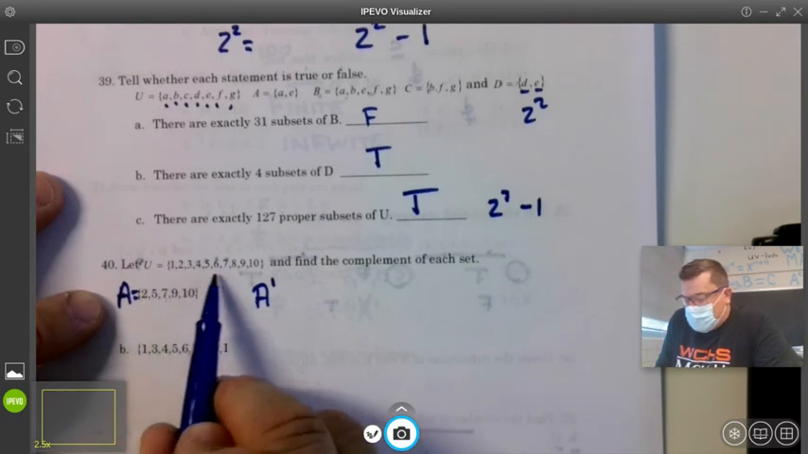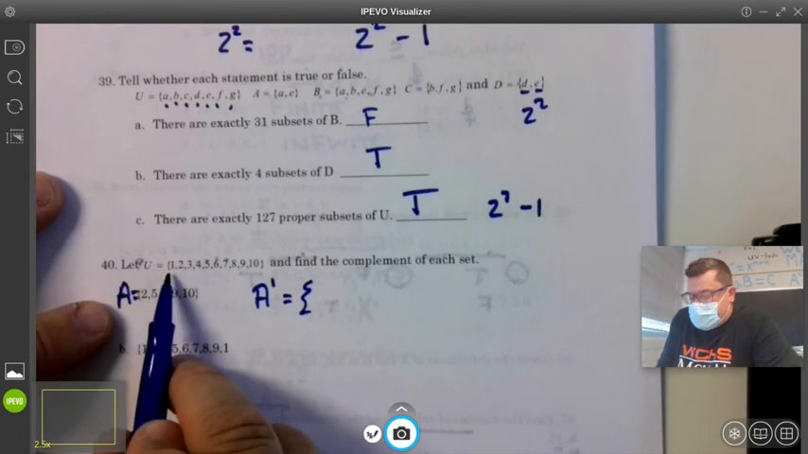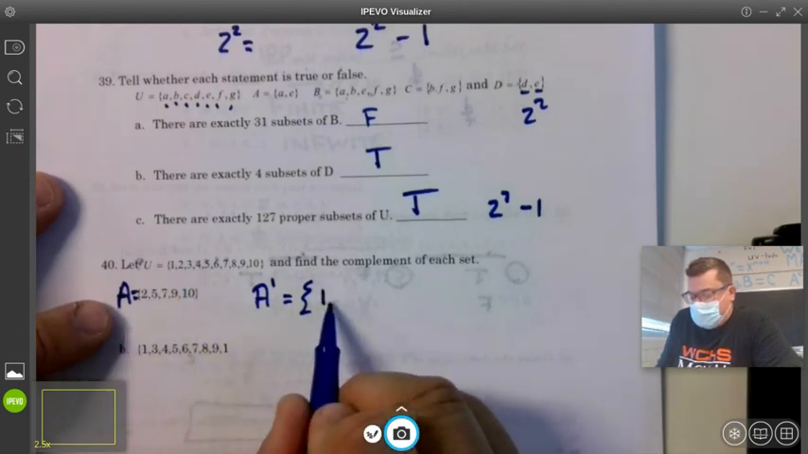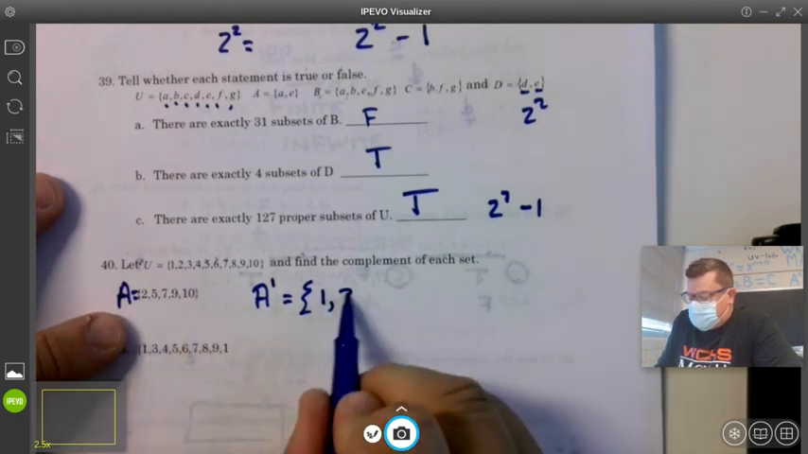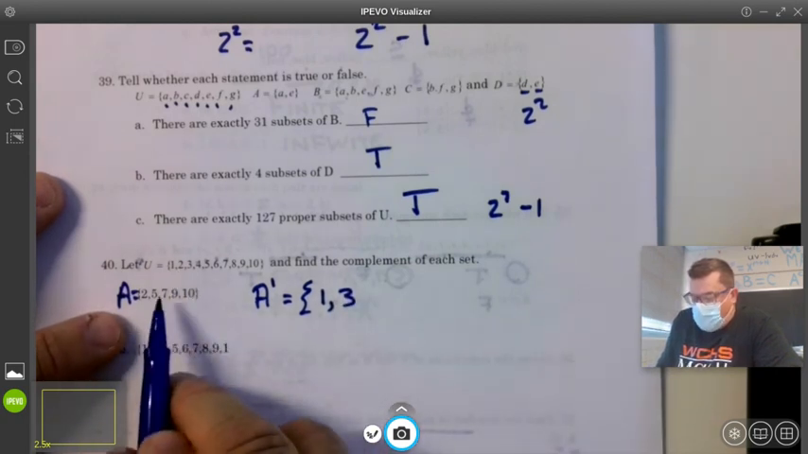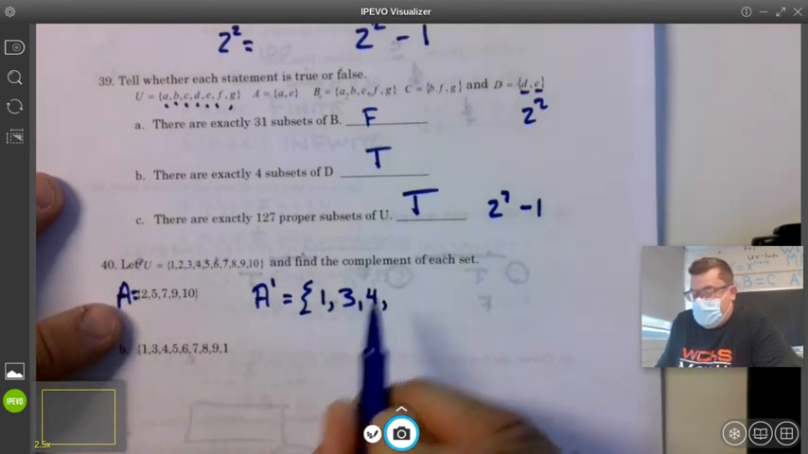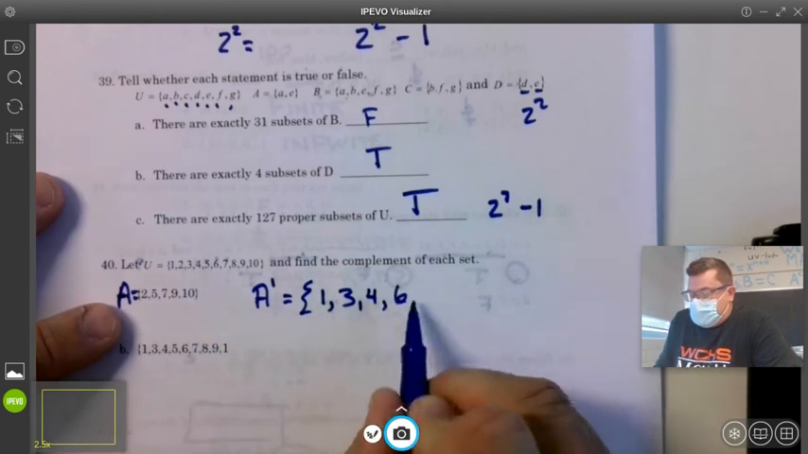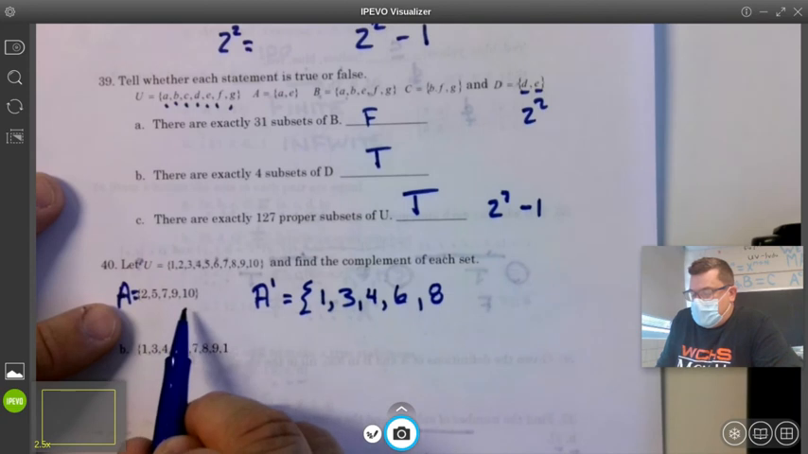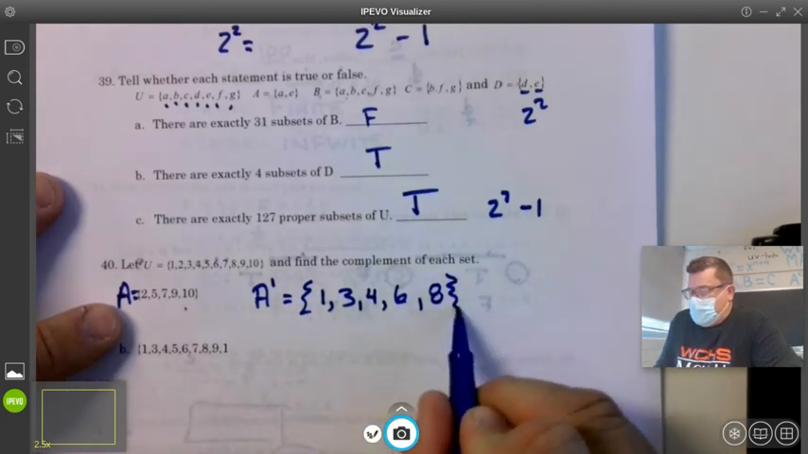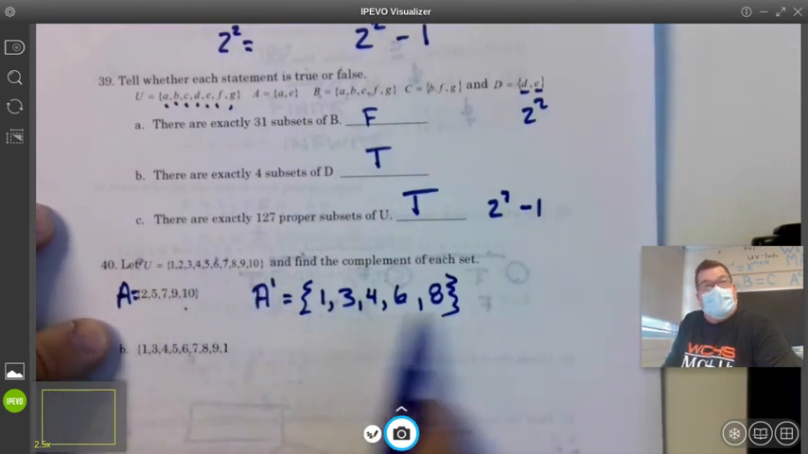What are the numbers in the universal set that aren't in A? So you just do it one at a time. Is 1 in A? Nope. It's in not A. Is 2 in A? Yes. 3? Nope. So it's in not A. Is 4 in A? Nope. So it's going to be in not A. 5, 6, 7, 8, 9, 10. Did I get them all, guys? Between A and not A, I should have all 10 of those numbers.